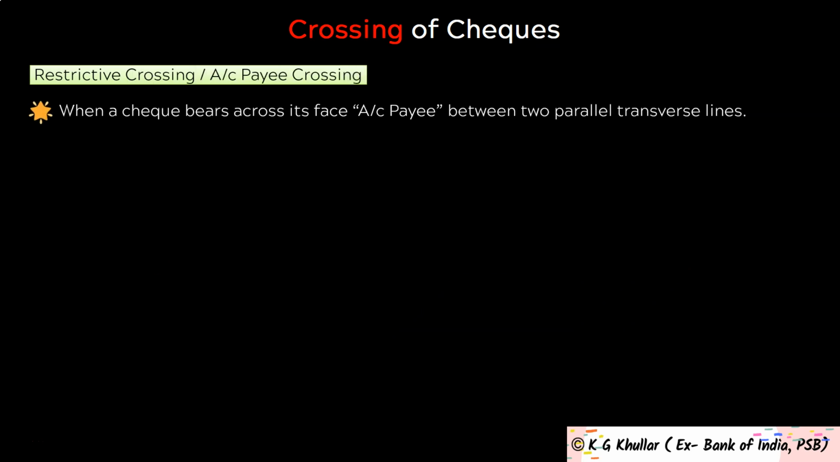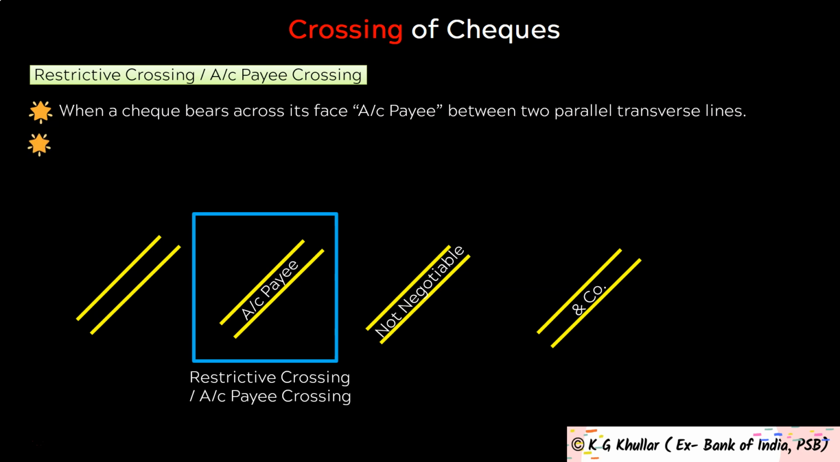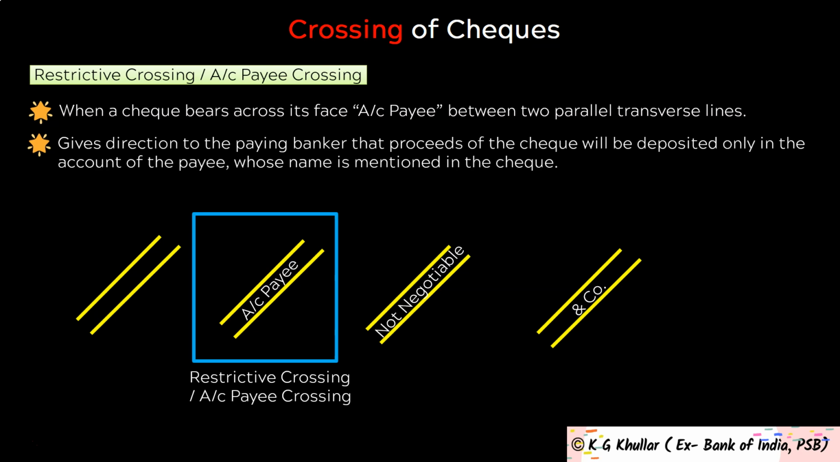The next type of crossing is restrictive or account payee crossing. Friends, please note this second crossing which we saw in general crossing has a special name and is known as restrictive crossing or account payee crossing. So when a check crossed generally or specially contains the words account payee only, then this type of crossing is also known as restrictive crossing. Restrictive crossing in fact gives direction to the paying banker that proceeds of the check will be deposited only in the account of the payee whose name is mentioned in the check.